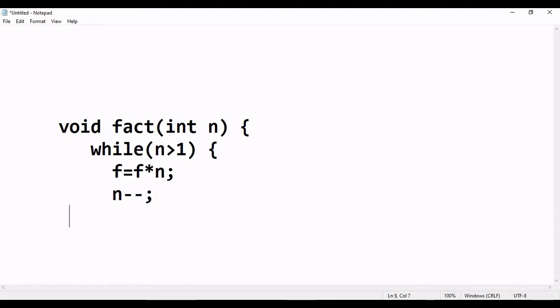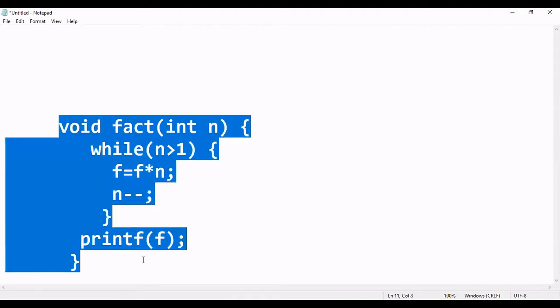Anyone can explain what this piece of code will do? Suhas, what will this statement do? It finds out the factorial of a number n. Yes, this is a function, and the function name is factorial. Now see, what is the meaning?